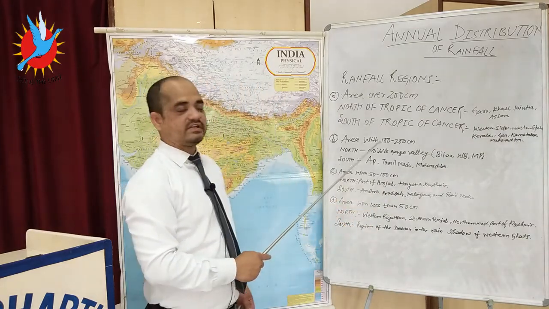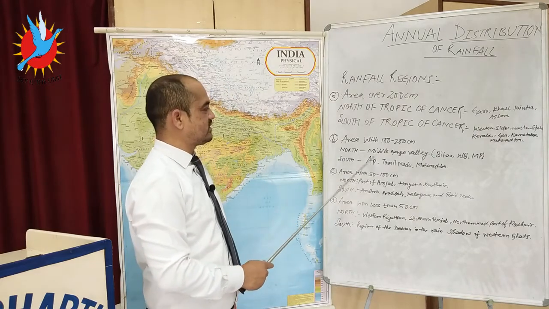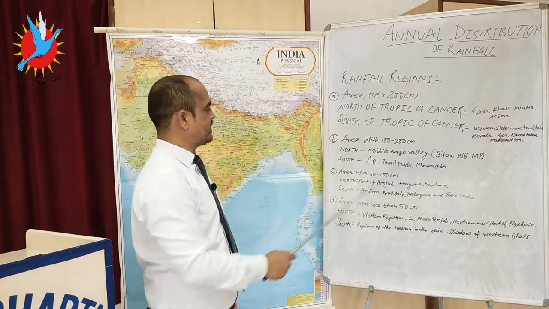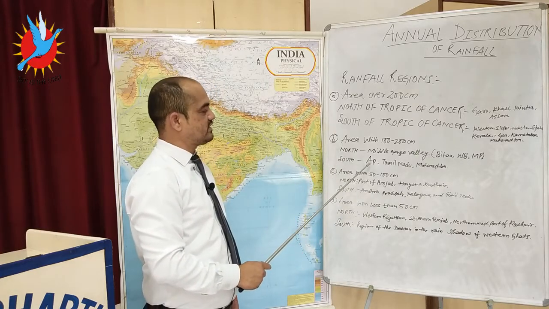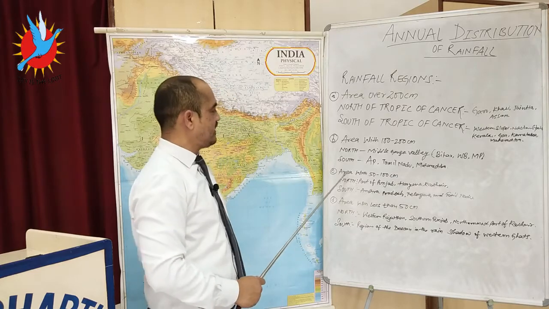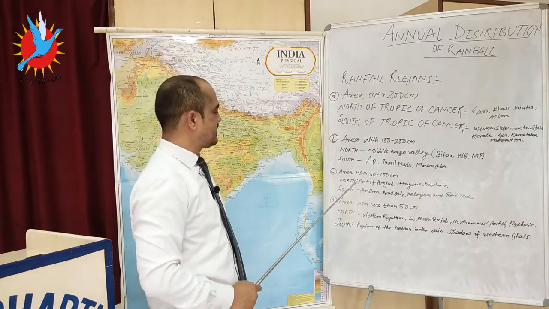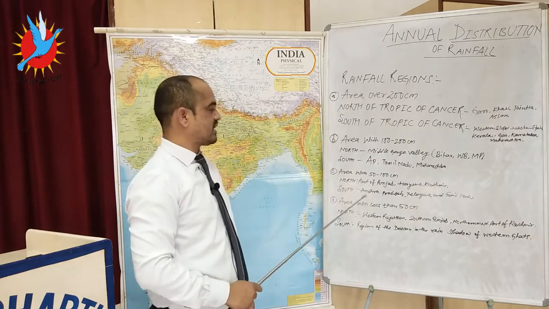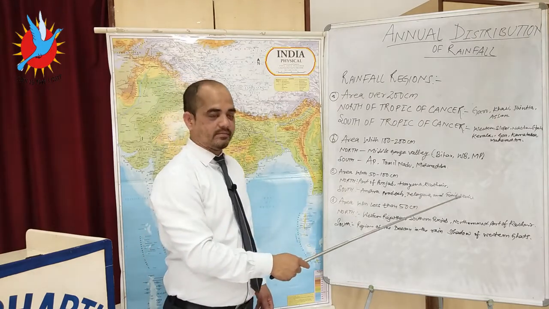The areas which receive 100 to 200 centimeters in the north are Middle Ganga Valley, Bihar, West Bengal and Madhya Pradesh. In the south it is Andhra Pradesh, then Tamil Nadu and Maharashtra. Areas with 50 to 100 centimeters are the northern part of Punjab, Haryana, Kashmir. In the south, Andhra Pradesh, Telangana and Tamil Nadu.